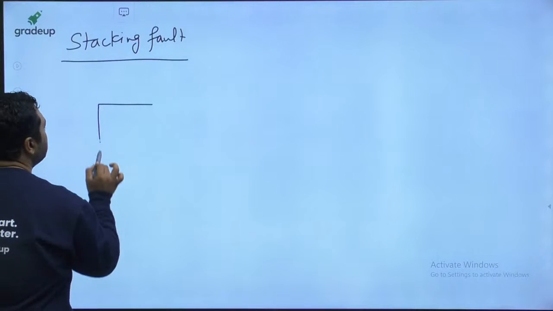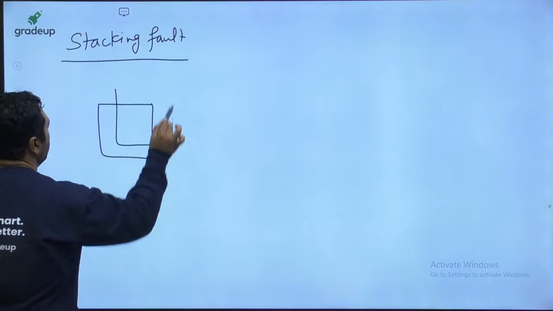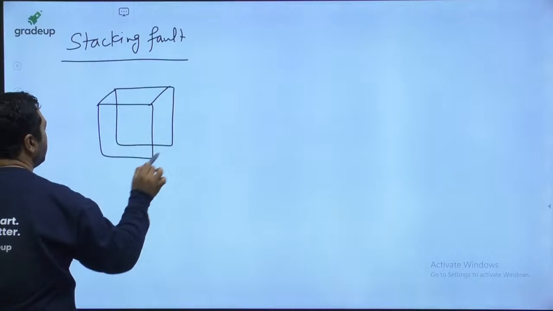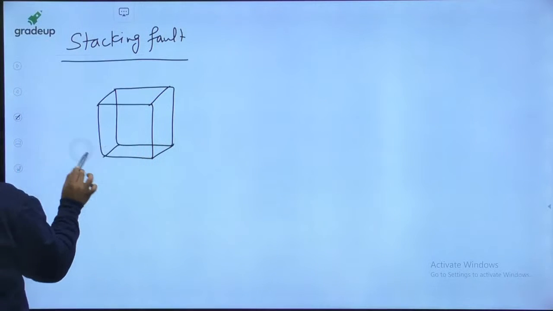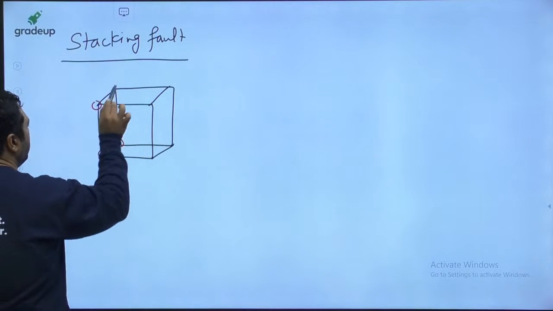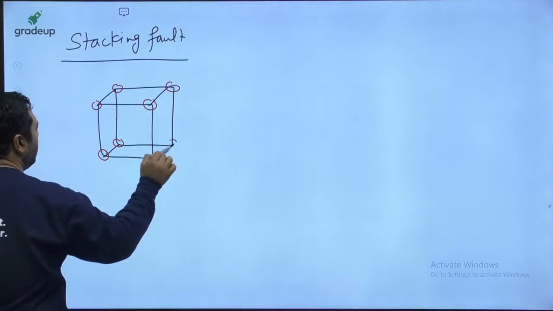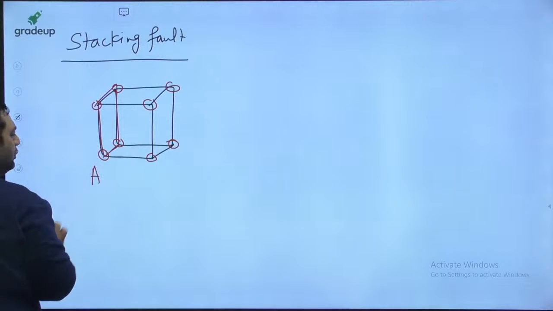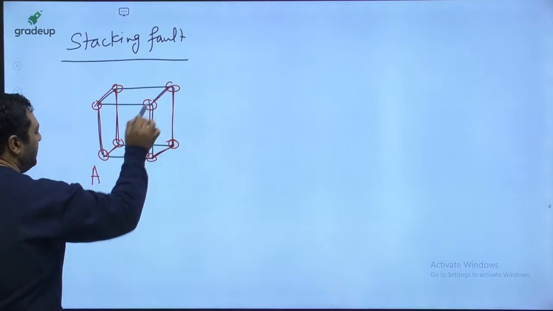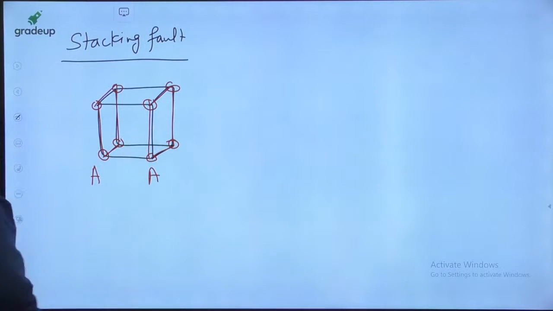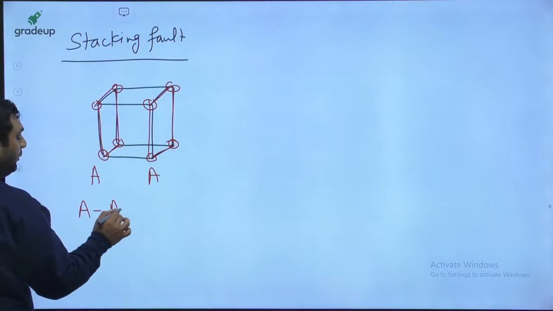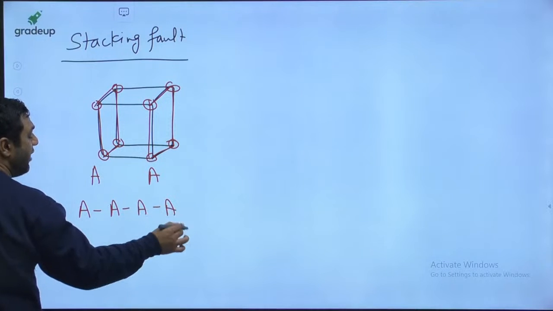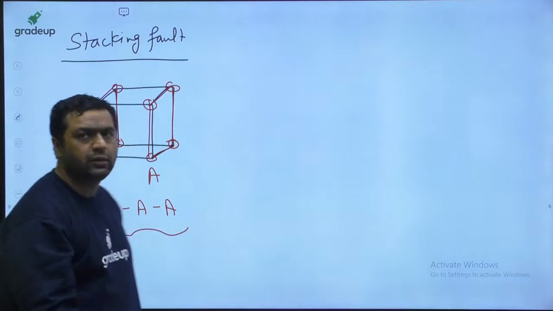If you see this simple cubic structure, guys, you know every corner is having an atom. So this is a kind of atomic plane. I am giving the name A to this. So this is again the similar plane, I will say A. So when you have a simple cubic structure, the stacking sequence will be A. Every plane will be of the same type.